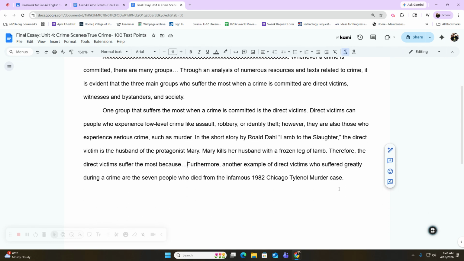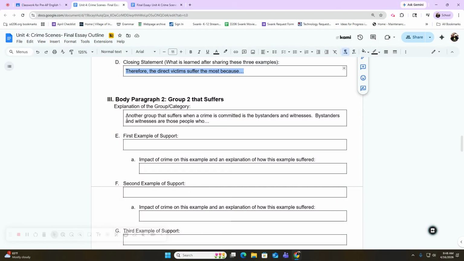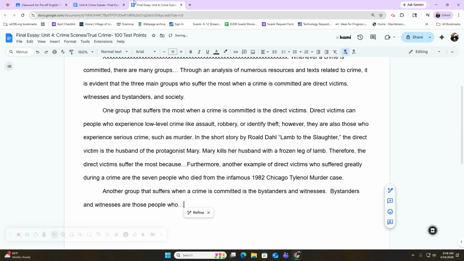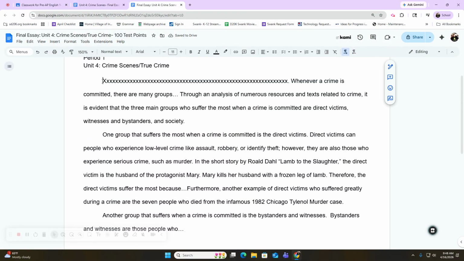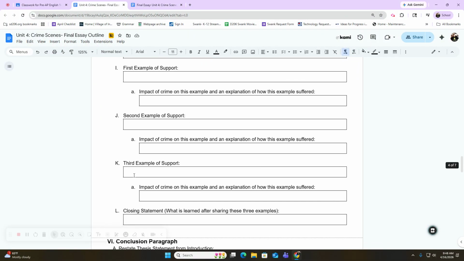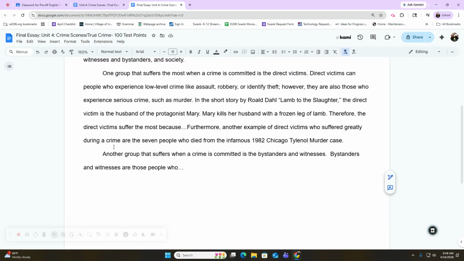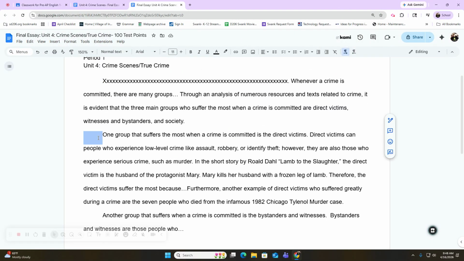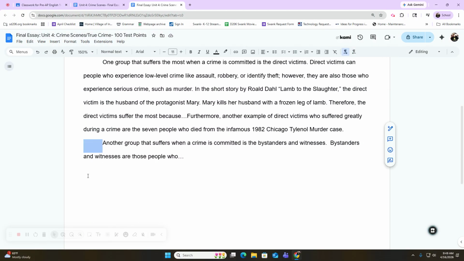And then I'm going to put my cursor here, hit enter, and hit tab again. And then I'm going to do my second body paragraph, which is actually the third paragraph of your essay. I'm going to paste it, and then continue to do that. So when it's all done, you should have 1, 2, 3, 4, 5 paragraphs. Remember, you have to indent every time you start a new paragraph. So there should be 5: your introduction, your body paragraph 1, your body paragraph 2, your body paragraph 3, and your conclusion.